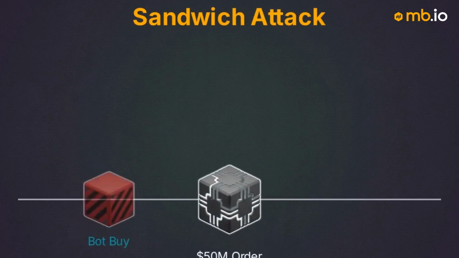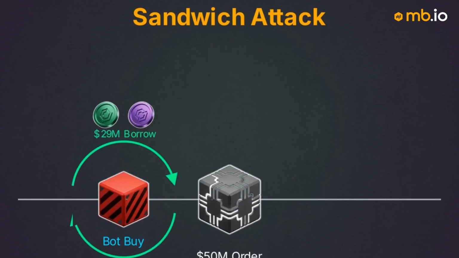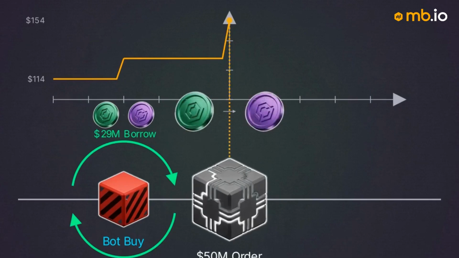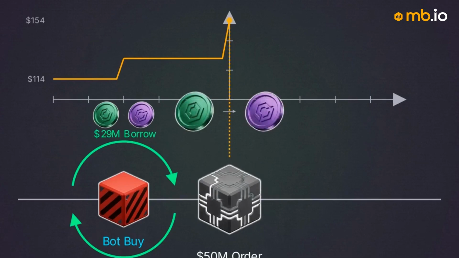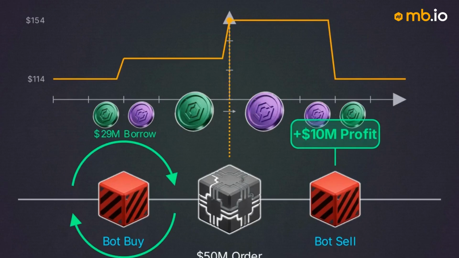In Phase 1, it used a flash loan to borrow $29 million and purchase AAVE tokens milliseconds before the whale's order processed. A flash loan is a type of uncollateralized loan that must be borrowed and repaid within the same blockchain transaction. This preemptive purchase artificially inflated the price of the AAVE pool right before the whale's transaction arrived. In Phase 2, the whale's $50 million order executed, buying tokens at the peak of the bot's price spike. In Phase 3, the bot instantly sold its tokens back into the newly enriched pool. It walked away with nearly $10 million in risk-free profit.